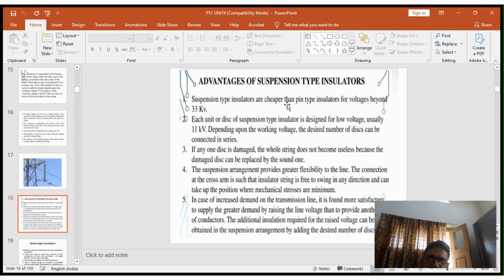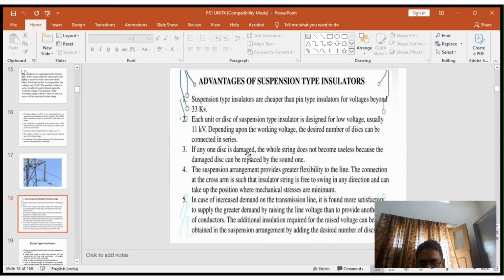Advantages of suspension type insulator. Suspension type insulators are cheaper than pin type insulators for voltages more than 33 kV. For 33 kV, three discs are connected in the form of a string. Each disc unit of a suspension insulator is designed for low voltage, usually up to 11 kV. Depending upon the working voltage, the desired number of discs can be connected in the form of a string.